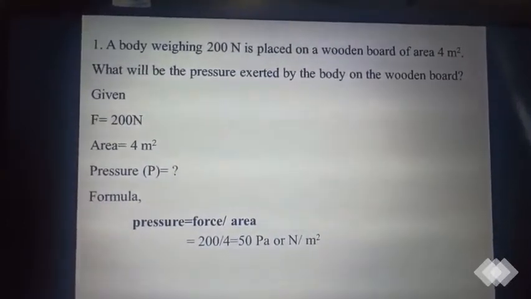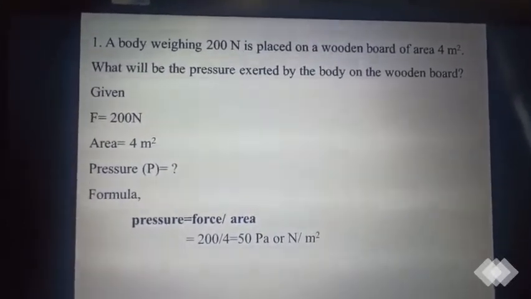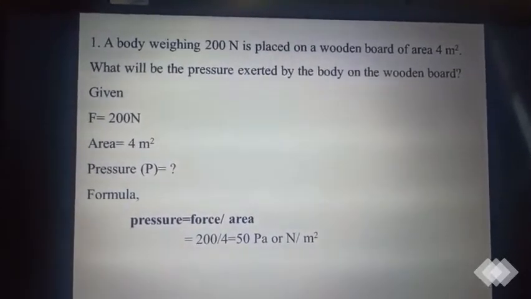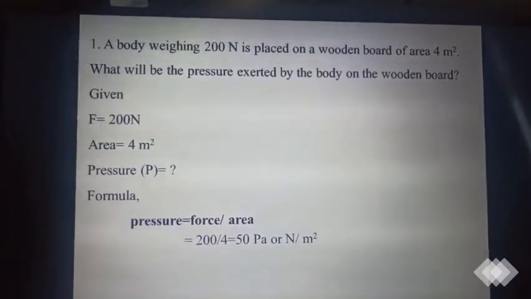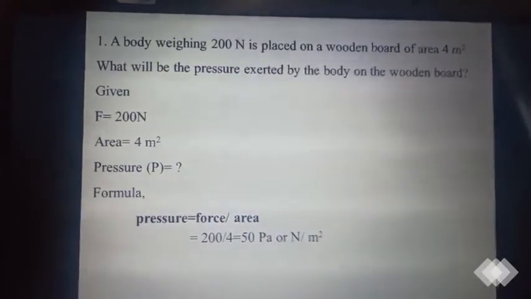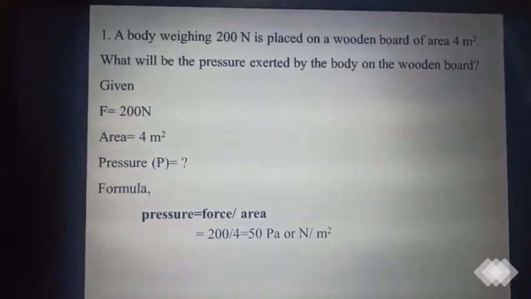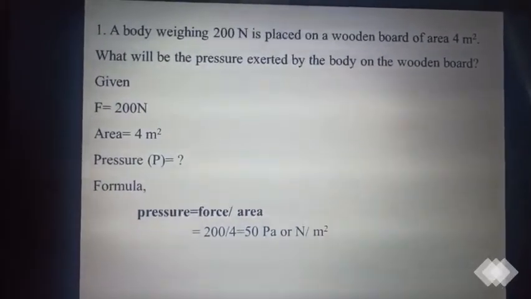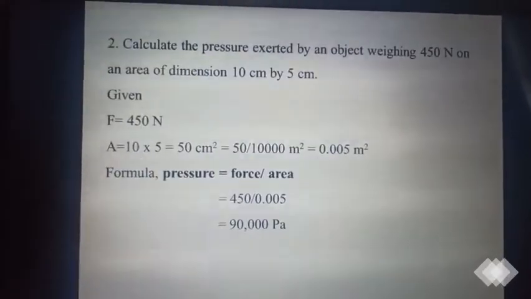Directly you can write 200 divided by 4, that is equal to 50. What is the unit of pressure? Either you can write Newton per meter square or Pascal. Clear? So copy down this question in your classwork note. Whatever numericals I am solving in this slide, please copy down. You can pause the video and copy it down.